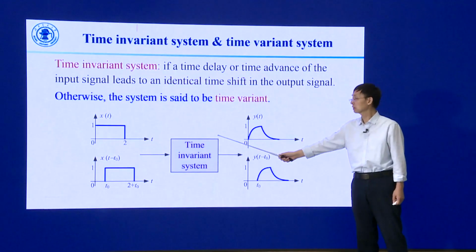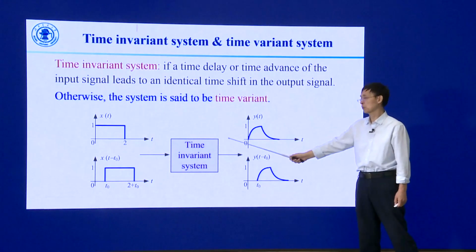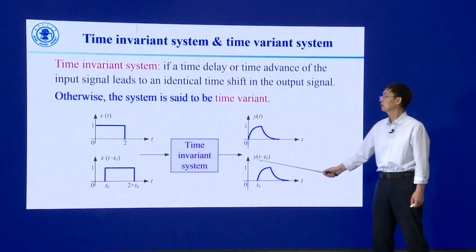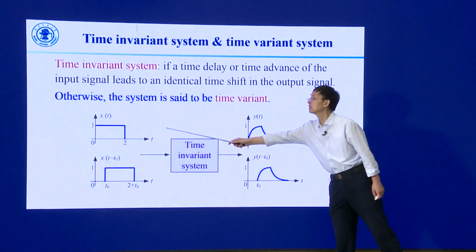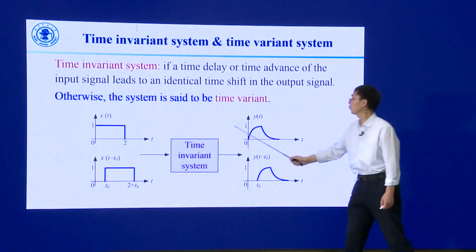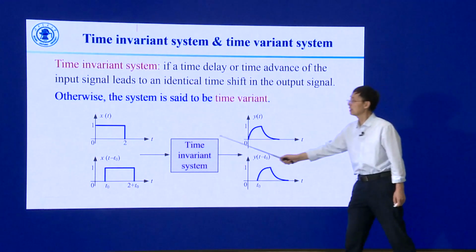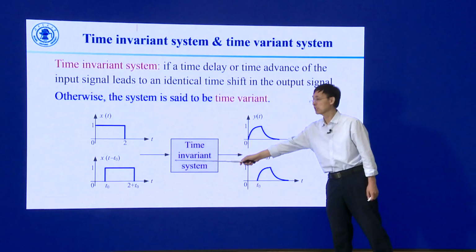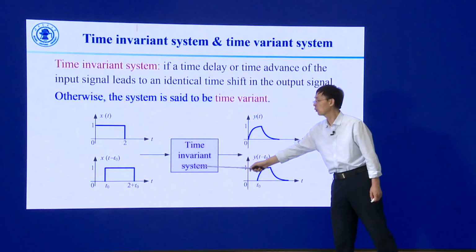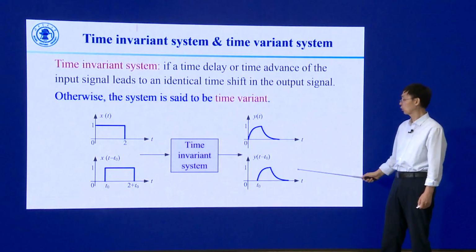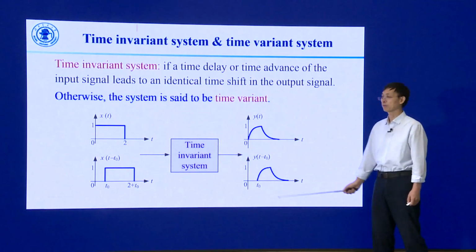Here is the graphic expression for the time invariant system. If the input signal is this x of t, we get its output signal y of t. When the input signal is time shifted by t0, its output signal is time shifted by the same value, t0.